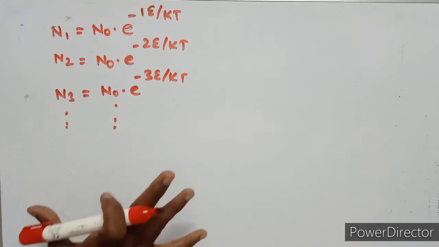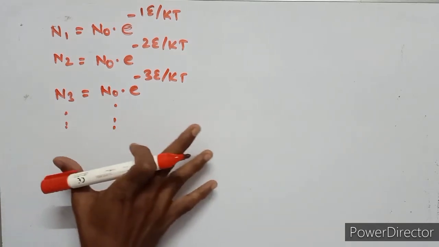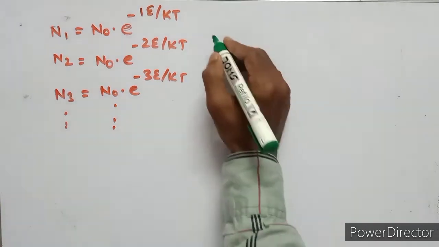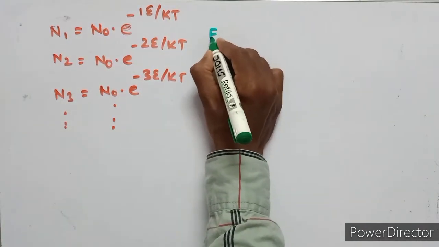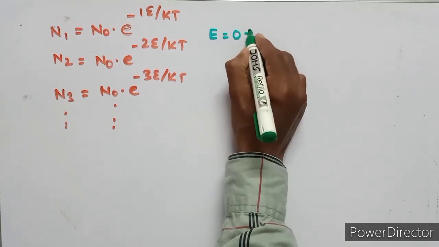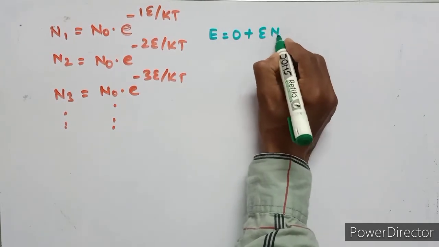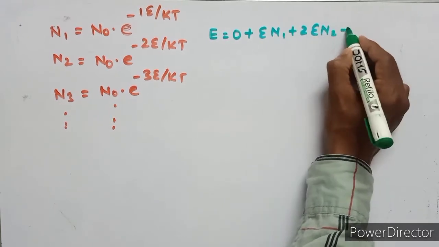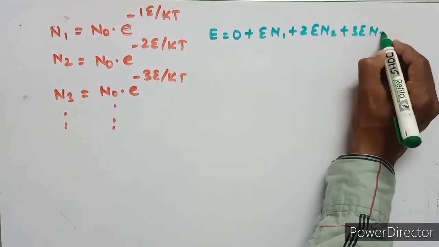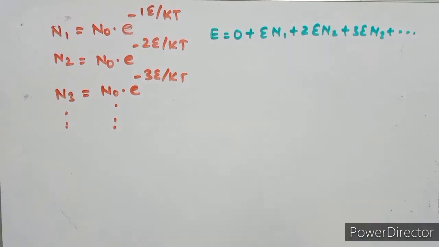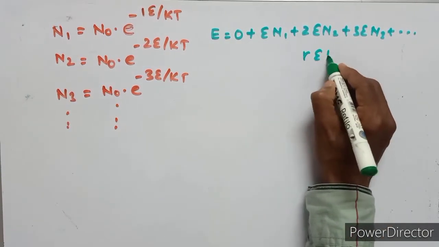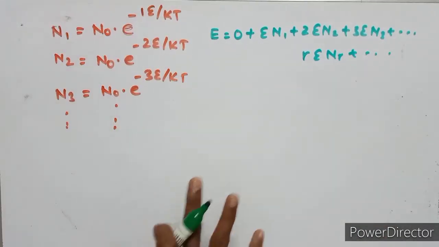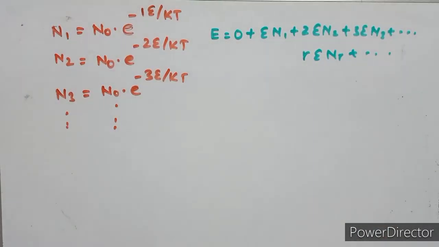These values are substituted in this equation. Already we know that E equals 0 plus epsilon n1 plus 2 epsilon n2 plus 3 epsilon n3 and so on, or epsilon n r and so on. So these values are substituted in this equation.